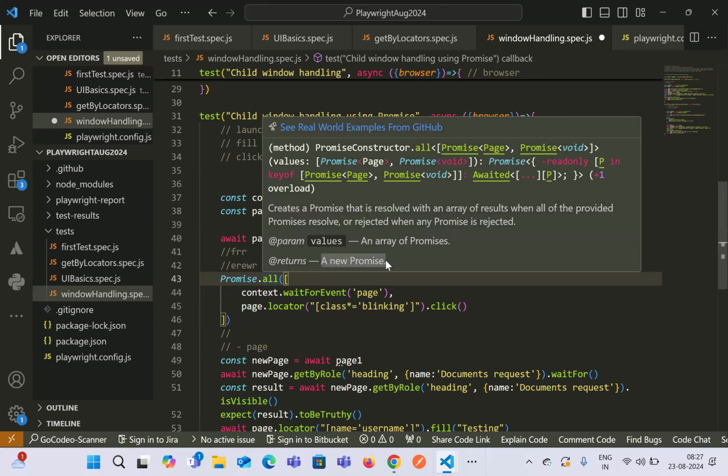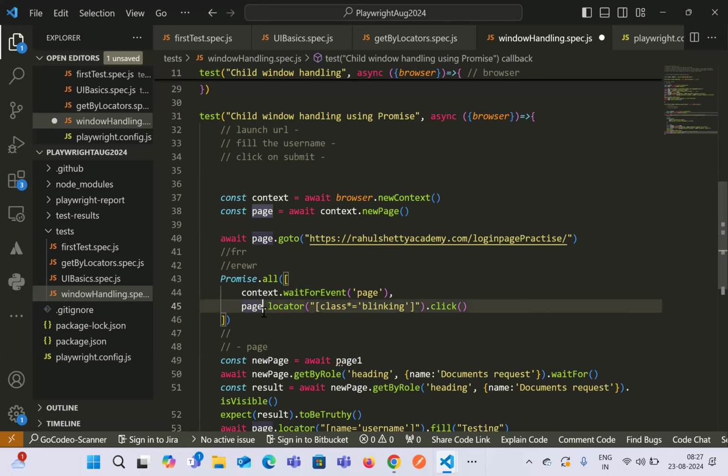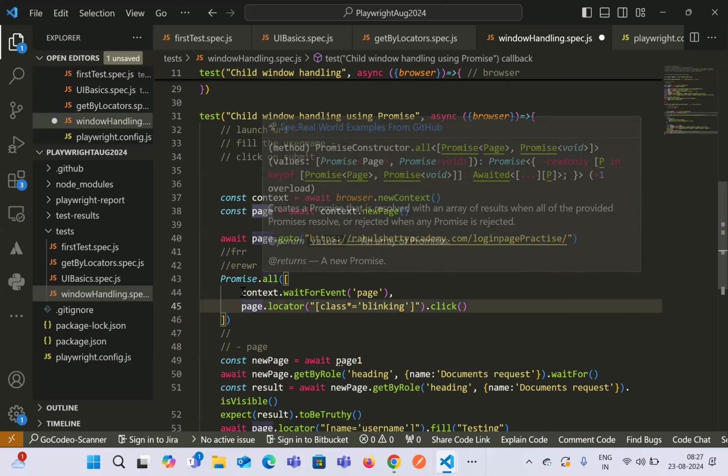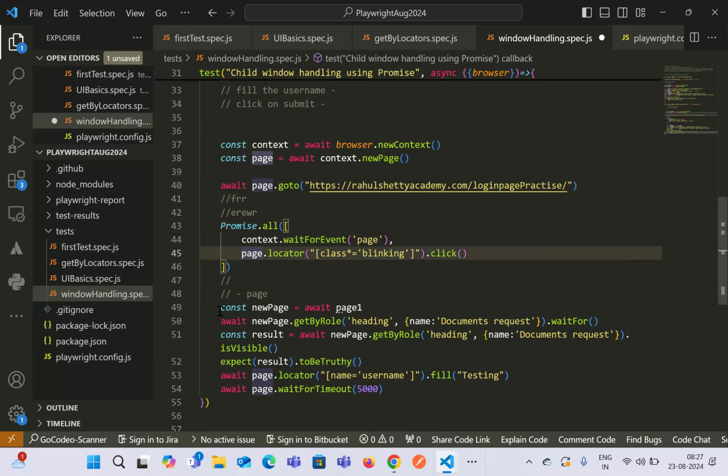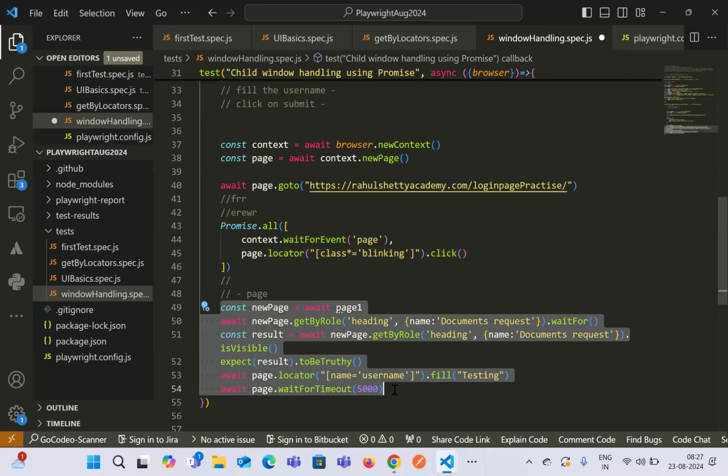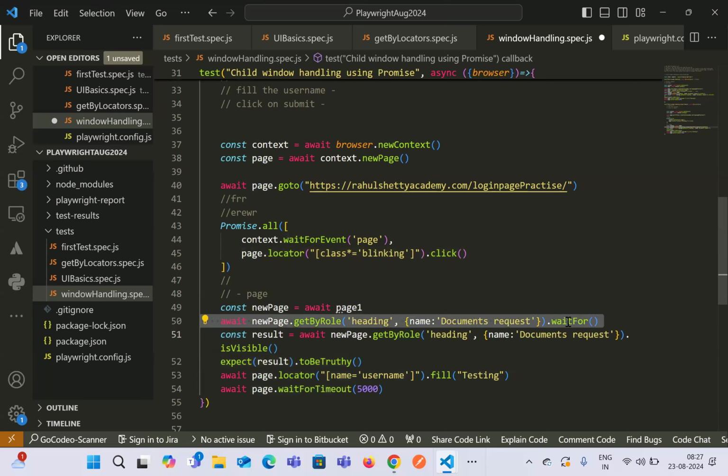All the steps will return a new promise, that means either successful or failure. Every step will resolve and give us some kind of response. If you are waiting for something, it will say okay, I'm waiting. If you are checking is visible, it will return either true or false. If you are filling, it will say I have successfully filled. If you just click on an element, it will not return anything, but it will say I have successfully clicked.